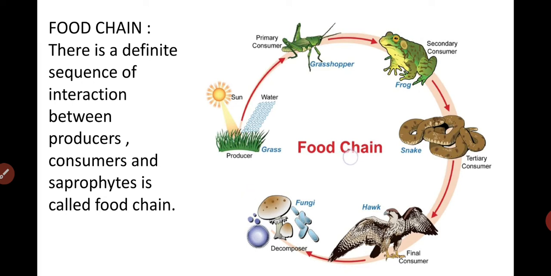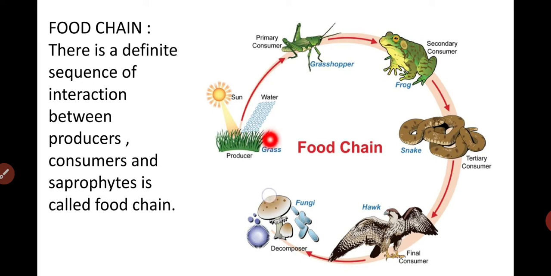And then who depends on the grass? The grasshopper, then the frog, then the snake, then the hawk. And when these living organisms die, what will happen? The decomposers decompose these living organisms and convert them into simple organic substances, which then get mixed with the soil, and then the plants take those nutrients.